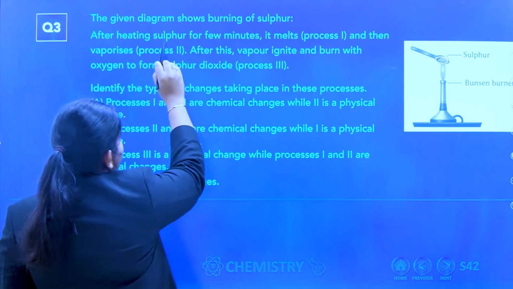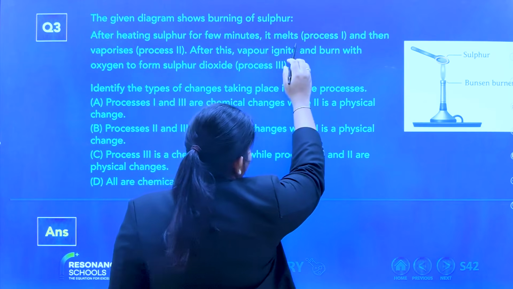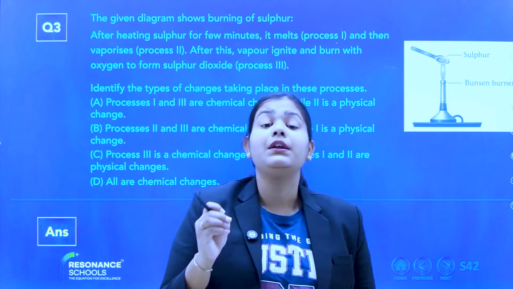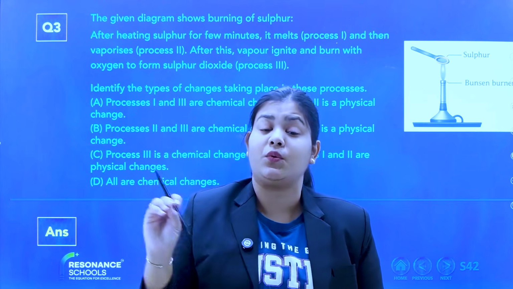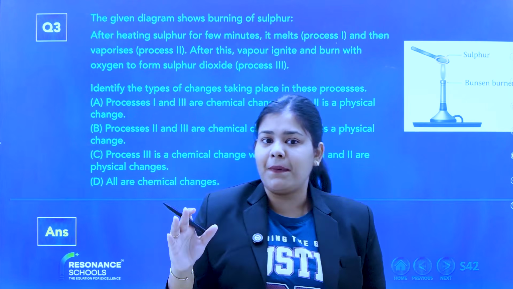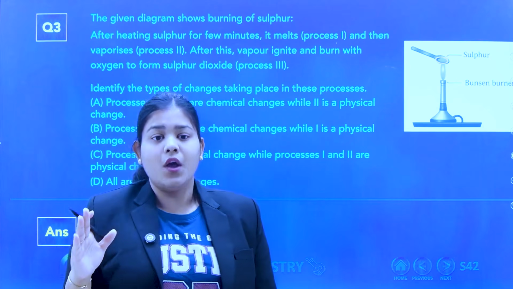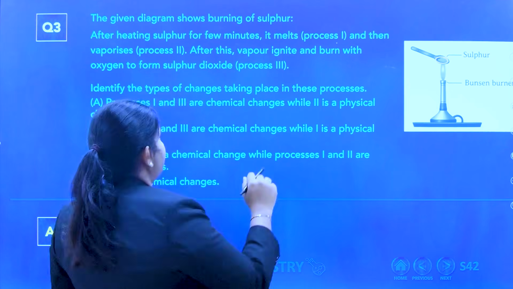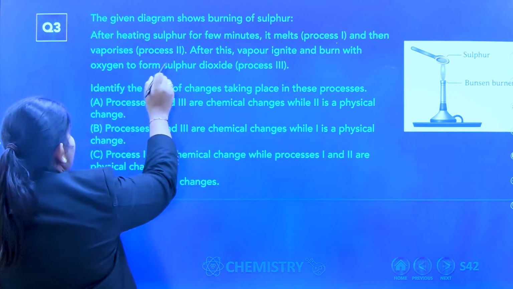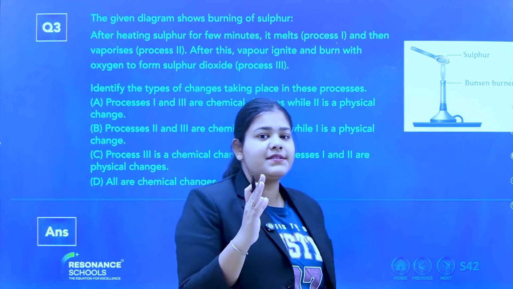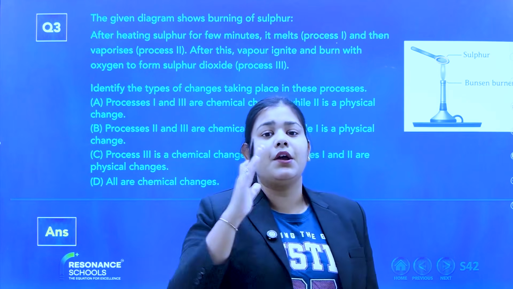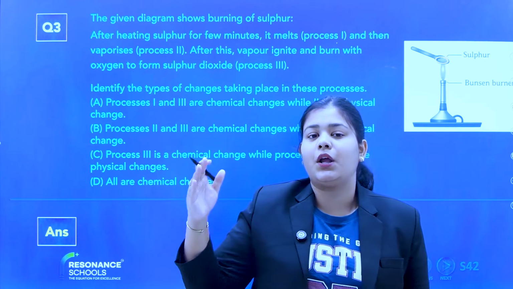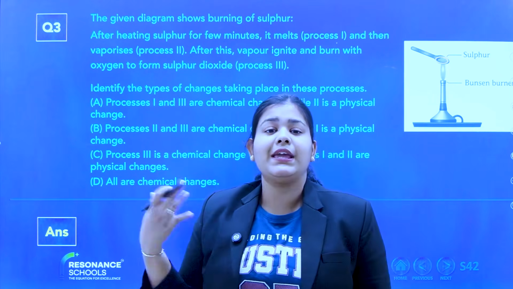After heating sulfur for a few minutes, it melts. That is process 1: when I burn the sulfur, it melts from solid state into liquid state. Then it vaporizes, process 2. First, from solid, sulfur converts into liquid by melting, and after liquid it converts into vapor form when I keep on heating.